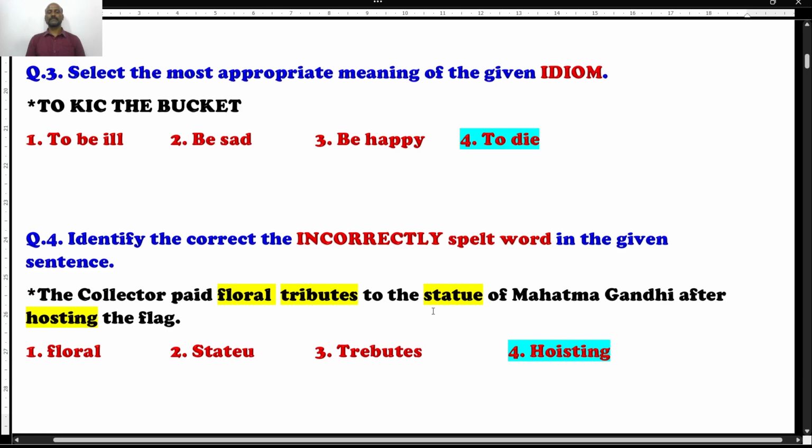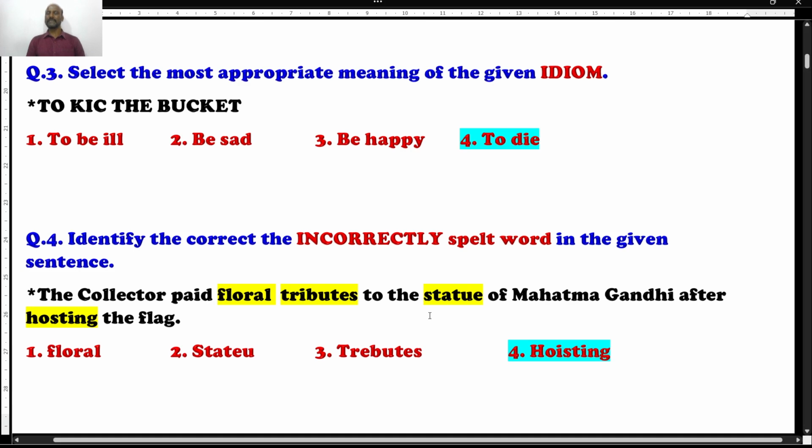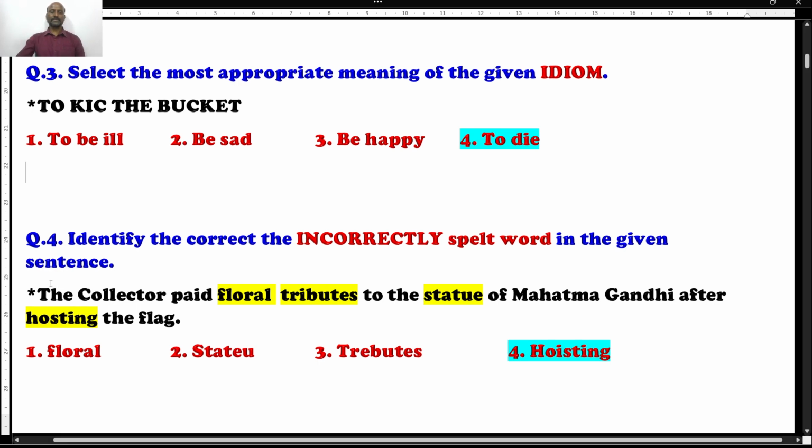Identify the incorrectly spelled word. The question is very simple. Four options are given. A sentence is given. Within the sentence, four words are highlighted. Among the four words, one is incorrectly spelled, and your answer is going to be the incorrectly spelled word itself. What's the question? The collector paid floral tributes to the statue of Mahatma Gandhi after hosting the flag.